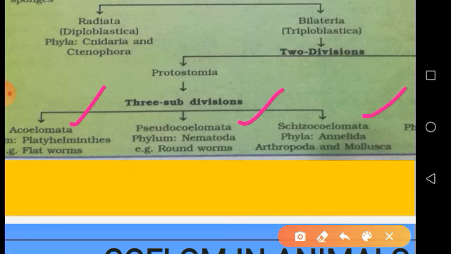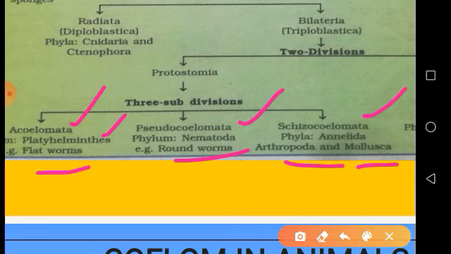Acoelomata includes the platyhelminths, that means all flatworms. Whereas Pseudocoelomata includes nematodes, that means roundworms, and certain other minor phyla like the Rotifera, all of these are included under Pseudocoelomata. And the third subdivision is called Schizocoelomata, in which annelids, arthropods and mollusks are included. So this Schizocoelomata is a somewhat bigger group.